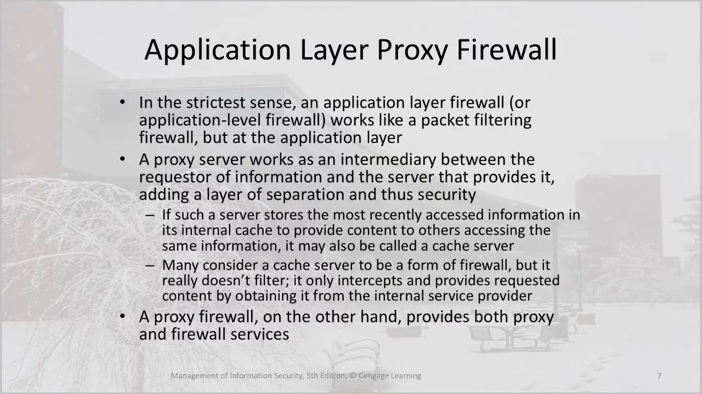In the strictest sense, an application layer firewall, or application level firewall, works like a packet filtering firewall, but at the application layer of the 7-level ISO networking model. A proxy server works as an intermediary between the requester of information and the server that provides it, adding a layer of separation and thus security.